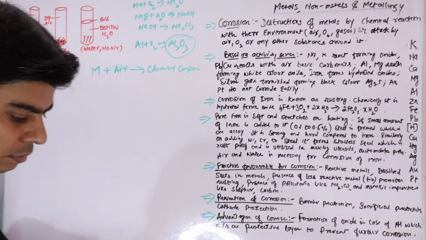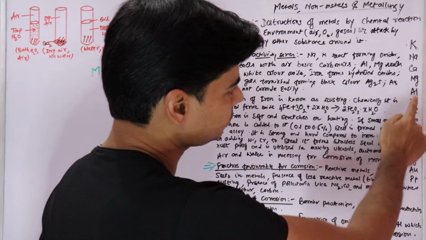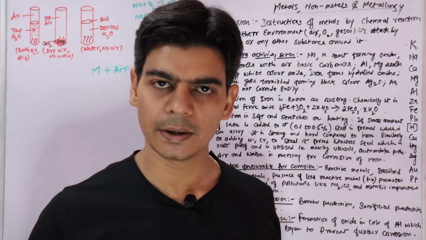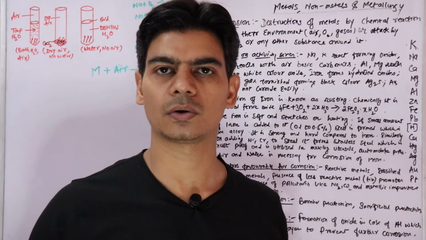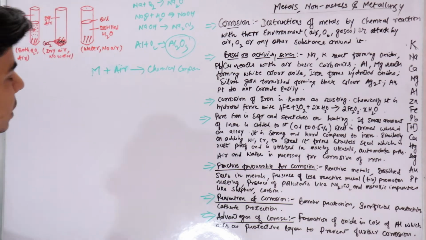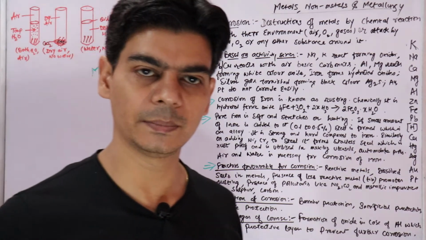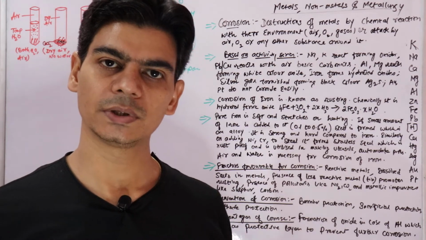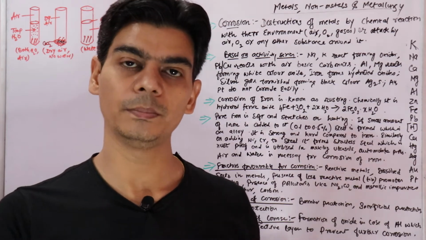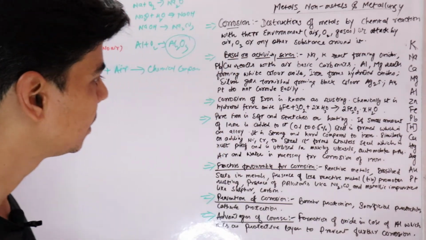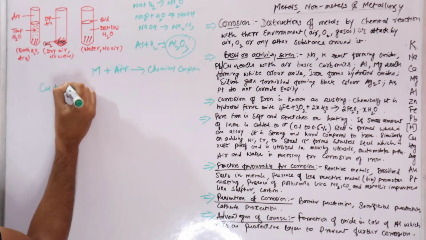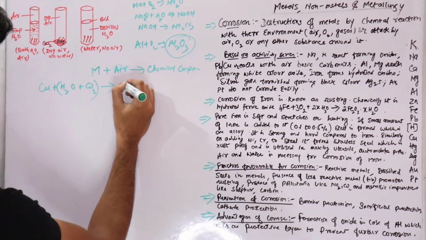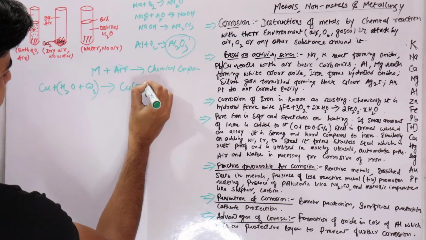And now if we talk about lead and copper, when copper is exposed to air, slowly we will see a green deposit on copper, right? And this green deposit is due to the formation of basic carbonate. Since we are doing corrosion, copper metal will start reacting with components of air. So copper will react with water vapor and carbon dioxide present in air, and it will form basic copper carbonate.